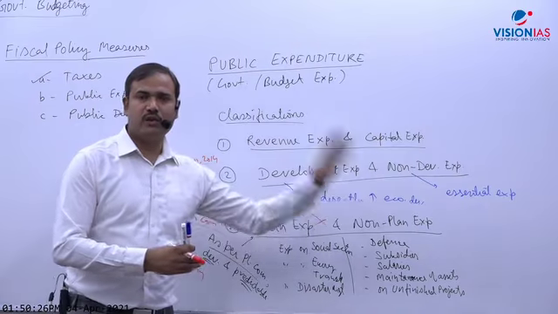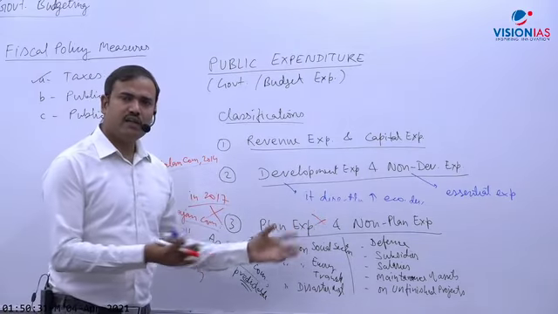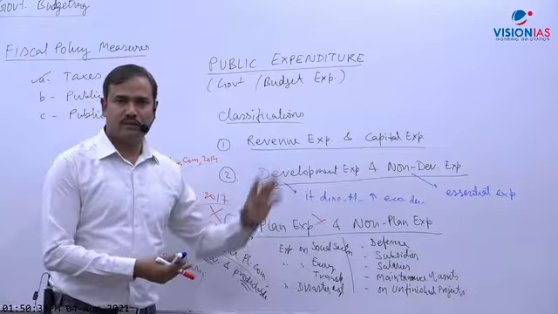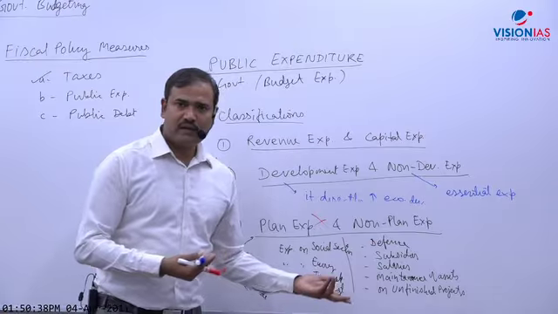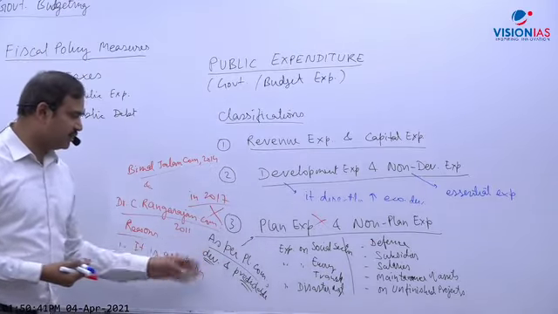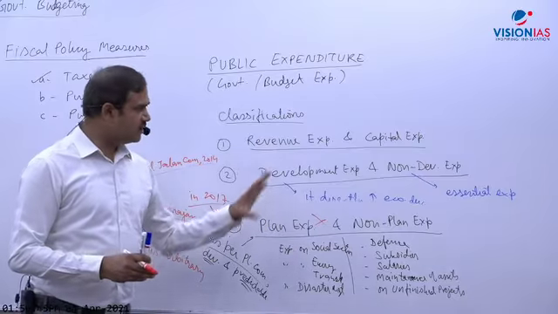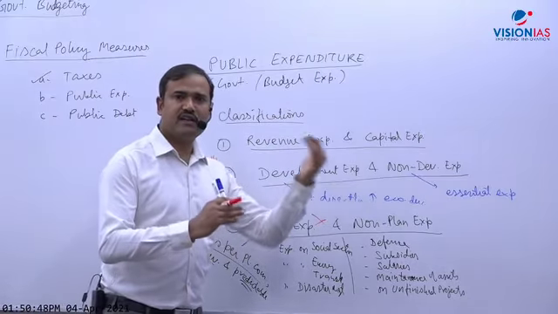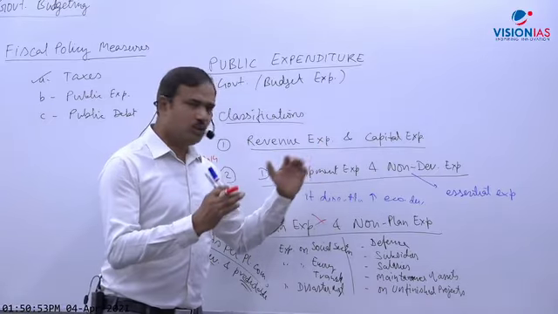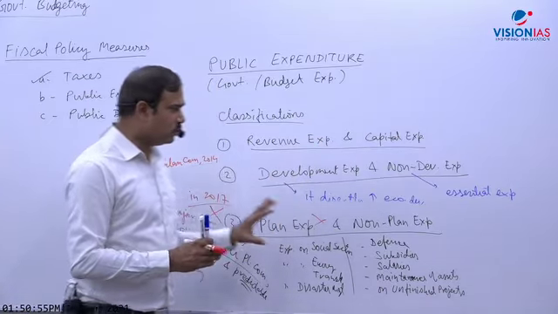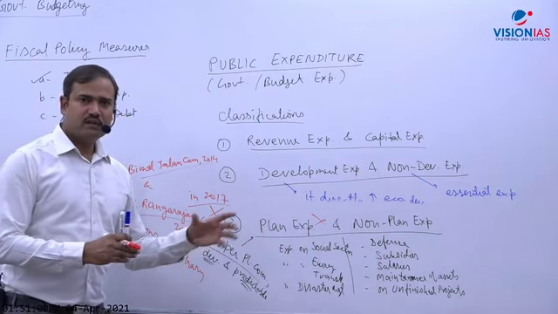Anything you put here, anything you put there. It was an unnecessary classification, purely arbitrary. Subsidies, defense, salaries, maintenance of assets were all non-plan, and no criteria was there. Whatever the Planning Commission stated was not followed as such. Compare this with a very reasonable, rational classification: whether assets are created or not, whether it is promoting development directly or not. These are sensible classifications. Here there was no actual criteria, so it was arbitrary.